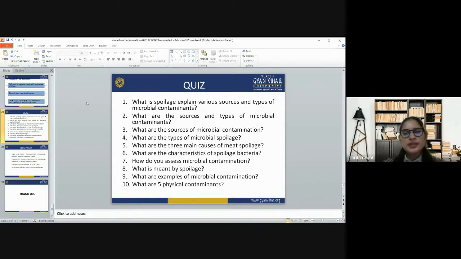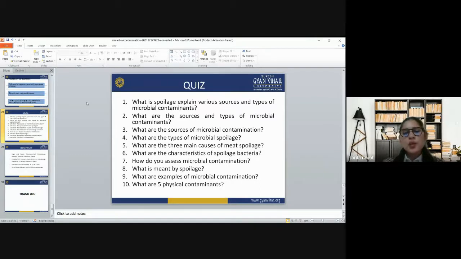What are the sources of microbial contamination? What are the types of microbial spoilage? What are the three main causes of meat spoilage? What are the characteristics of spoilage bacteria?